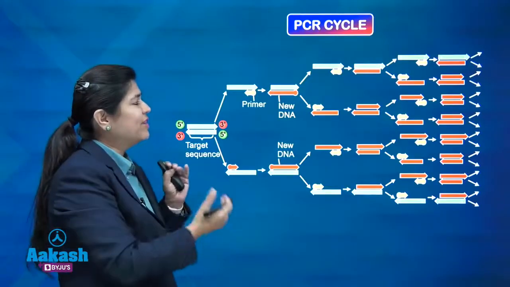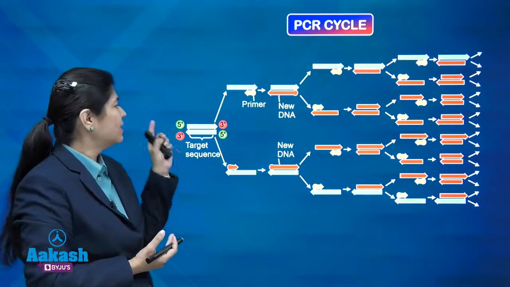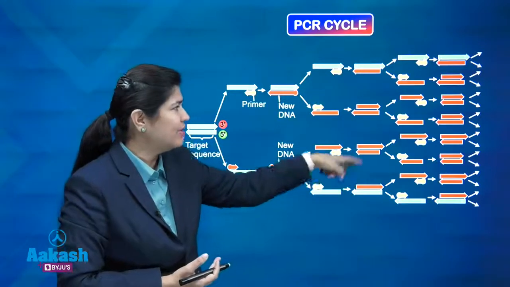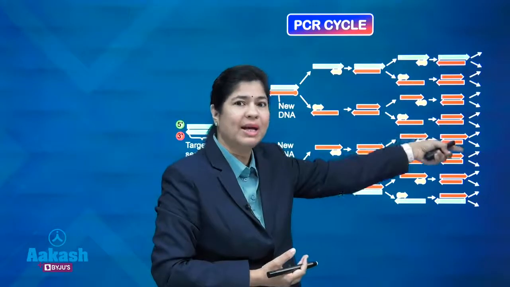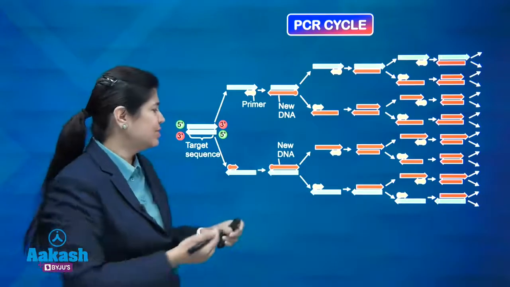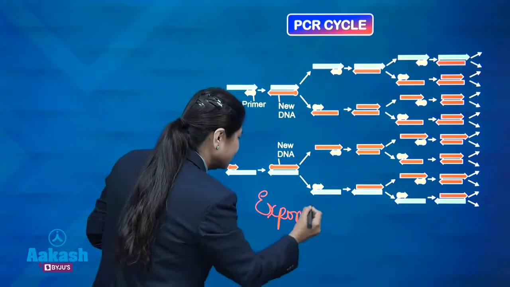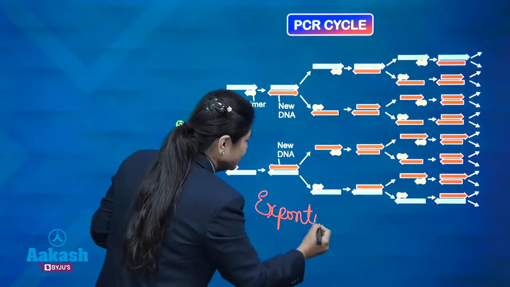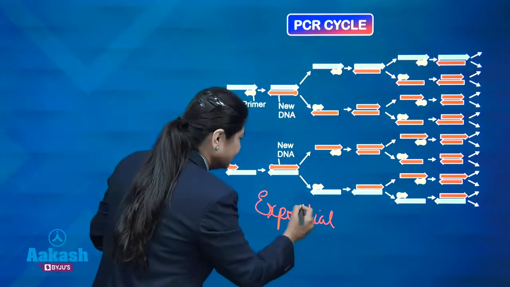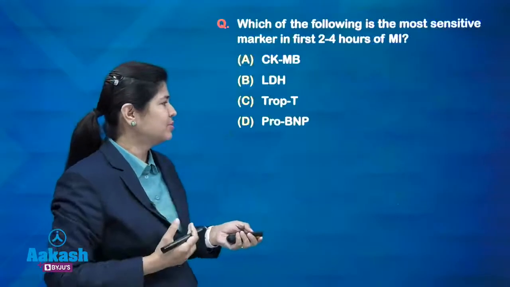Now this amplification process is an exponential process. Exponential, that means with one sequence we get 2, with 2 we get 4, with 4 we are getting 8, and from 8, 16, 32 and so on. So this kind of amplification is an exponential one. This is an important part which you need to know. So PCR amplification technique is an exponential process, you need to remember this.